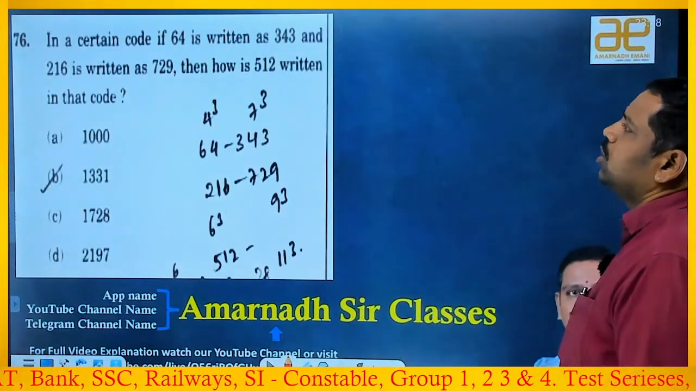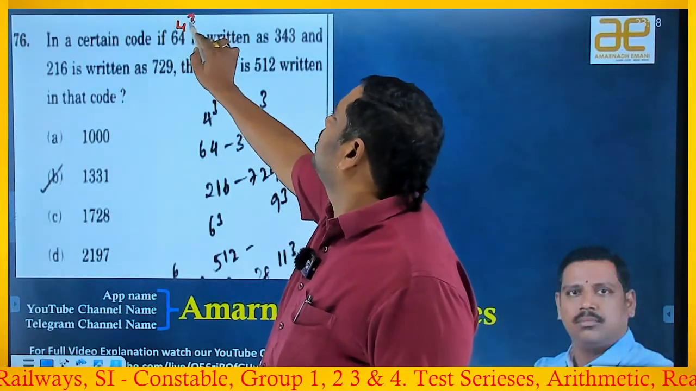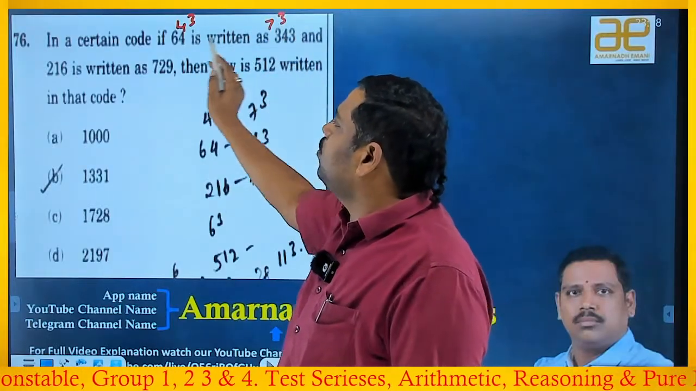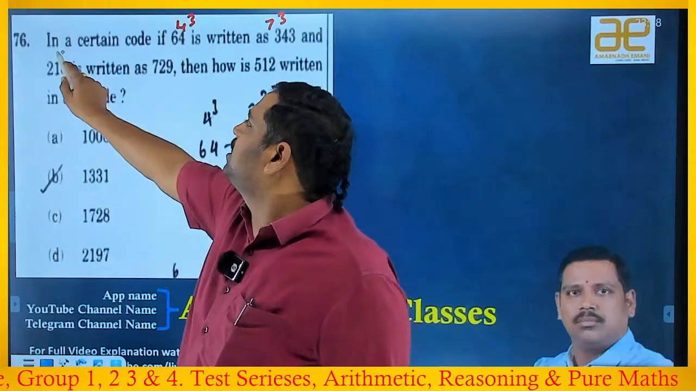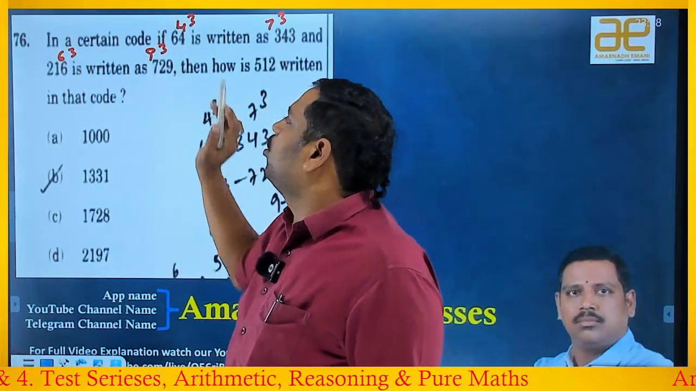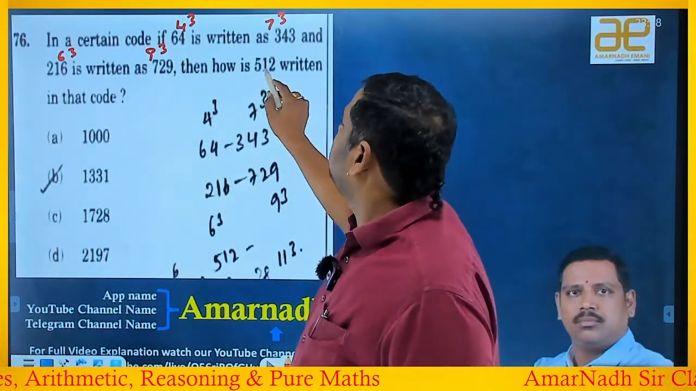In a certain code, if 64 is written as 343, 64 means 4 cube, 343 means 7 cube, means increased by 3 and cubed. And 216 is written as 729, means this is 6 cube and this is 9 cube. 6 plus 3 is 9 cube. Okay, means the base plus 3 cube. Then how is 512 coded?